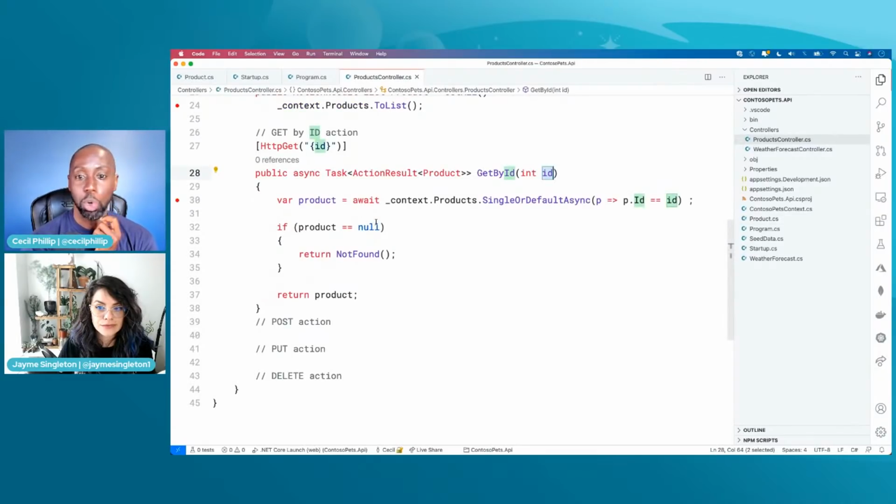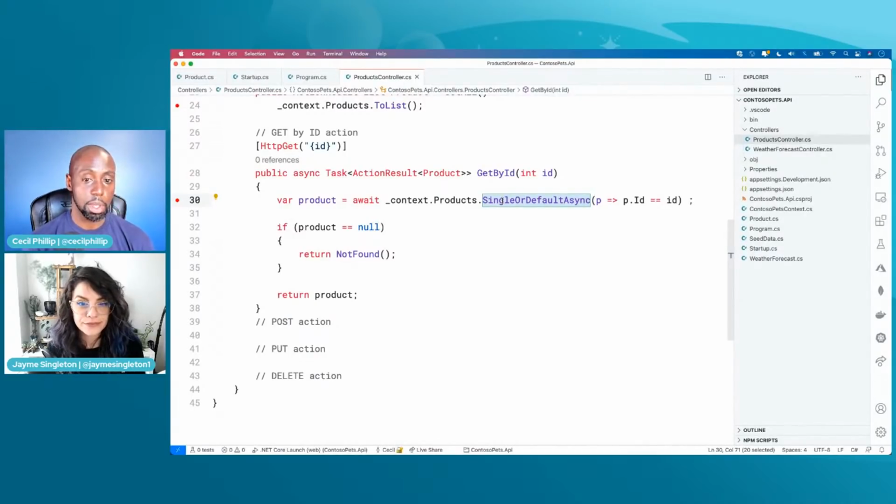And so I'm changing the query to say, hey, I want you to look at products, and I want you to look for a product where the ID is equal to this ID parameter. And this ID is coming from that request that we accepted a little while ago. And this single or default is saying, hey, there should only be one thing in here that has an ID that matches this thing, right? And so if you find it, return it to me, or if not, it's going to return the default, and the default is null.